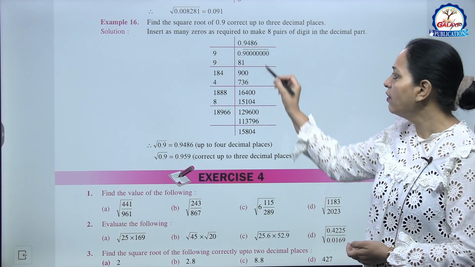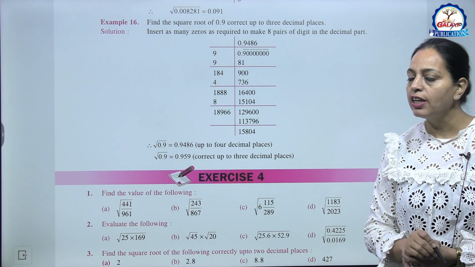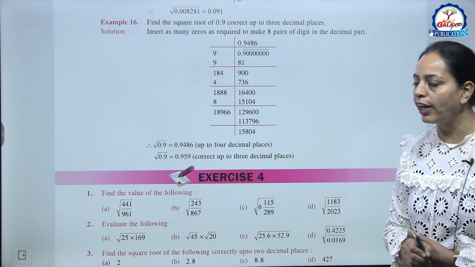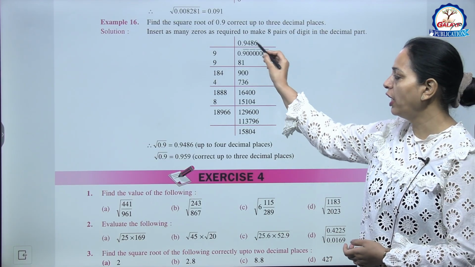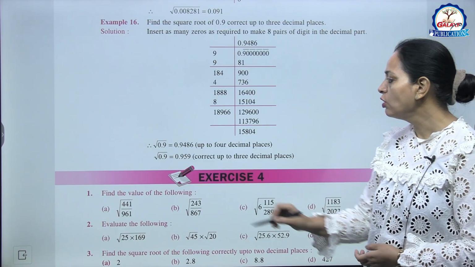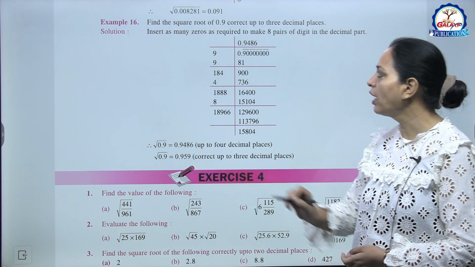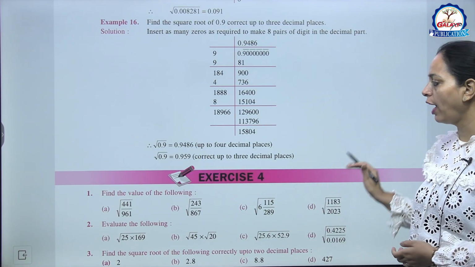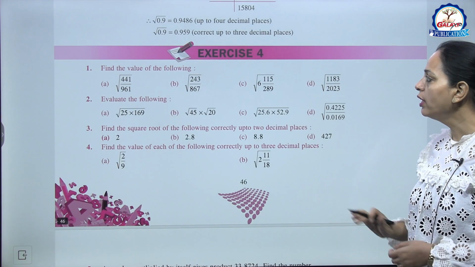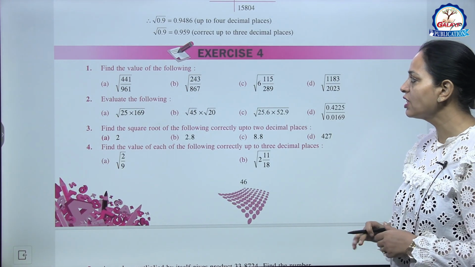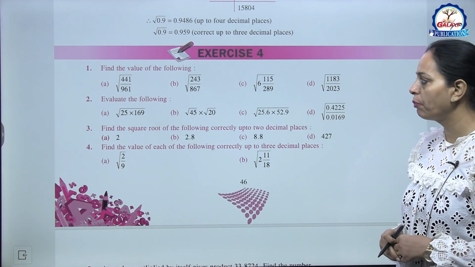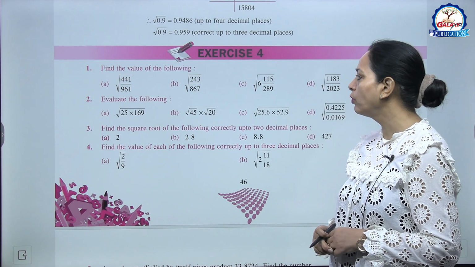So see here, the last digit is 6. It means it is more than 5. So what to do? Change 8, that is 8 plus 1 is 9. So answer is 0.949. Okay, I hope this is clear to you. Now exercise 4, based on such type of example.